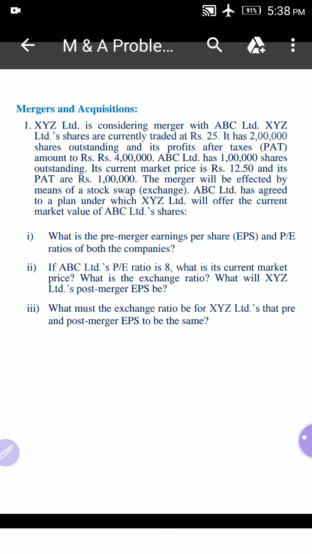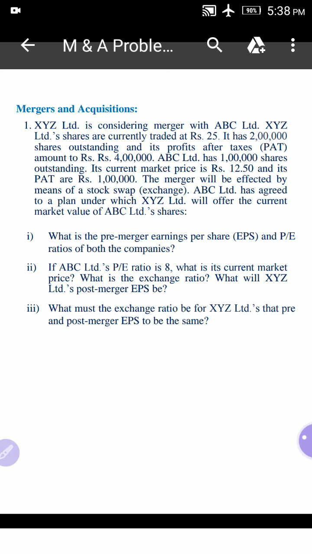Its current market price is rupees 12.50 and its PAT, profits after taxes, is rupees 1 lakh. The merger will be effected by means of a stock swap. ABC Limited has agreed to a plan under which XYZ Limited will offer the current market value of ABC Limited shares.